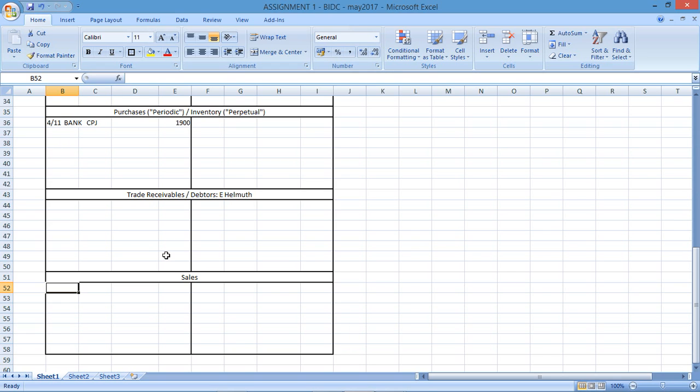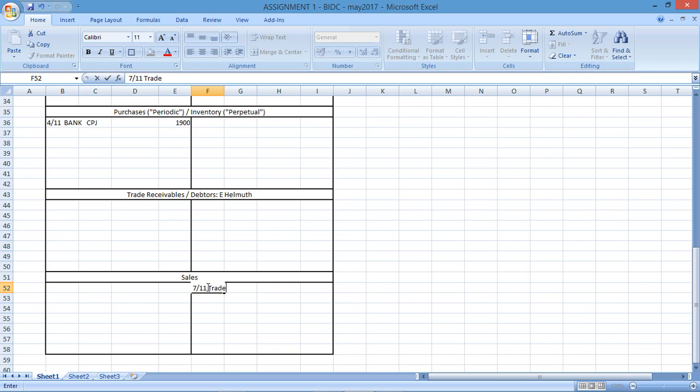and then I'm going to have an account for sales. So the transaction on the 7th said we sold goods on credit to E. Helmut. Okay, so if I'm looking at selling goods, my sale is going to go up. This is on the 7th.